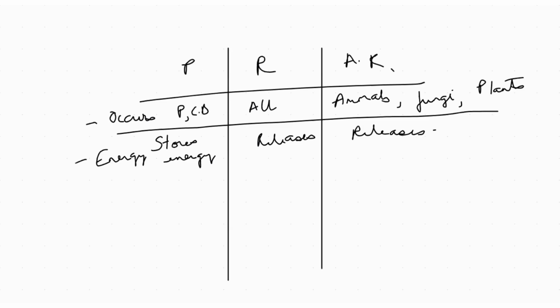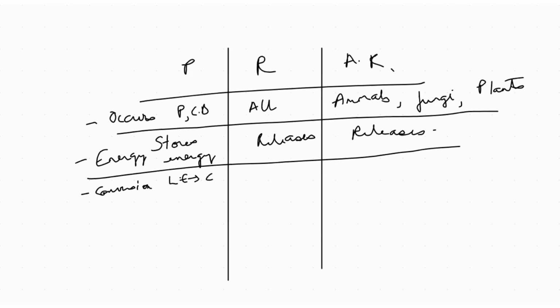Okay, the third point would be what is the energy conversion, right? So as you said, here we are going from light energy to chemical energy. Very good. What about the other one? Respiration. It's chemical energy to mechanical, I think. I'm not sure. Chemical to, you can say, a more accessible form of chemical energy, right? Because chemical energy is also used in a lot of cases. So we are just making chemical more accessible, right? Okay. What about anaerobic? Same story. You're making chemical more accessible, right?